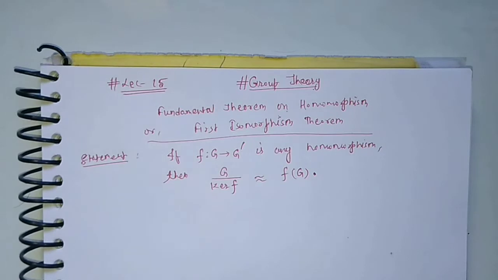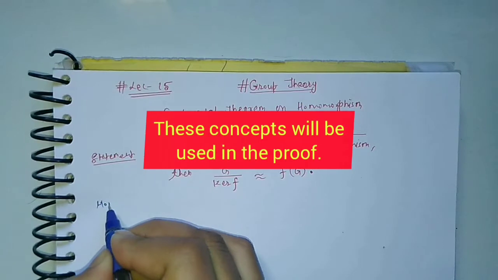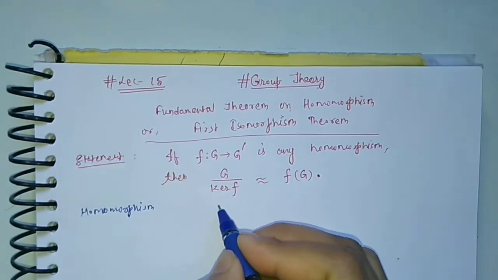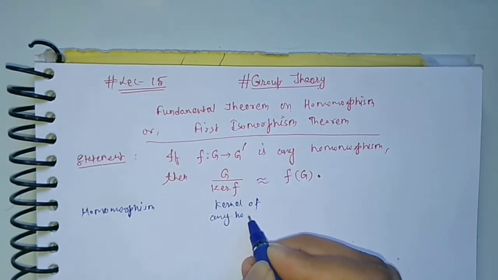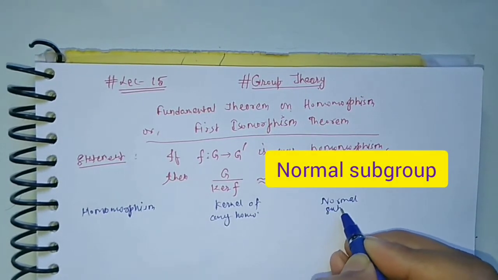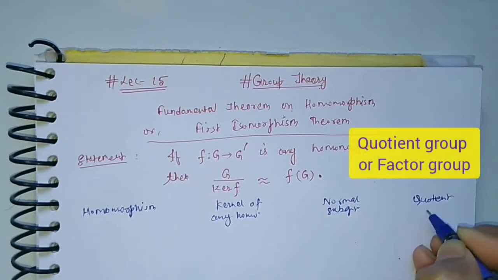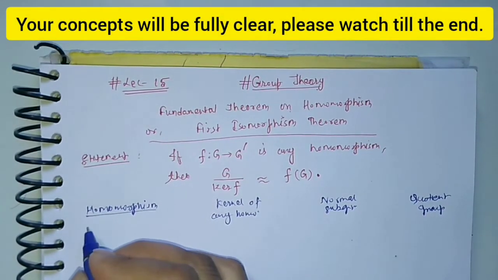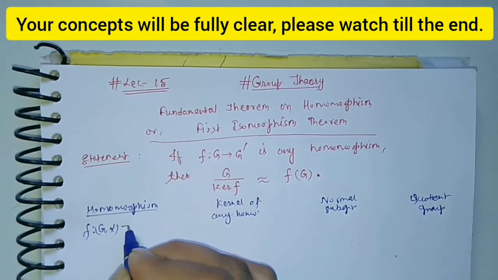So before going to the proof, we will discuss some facts and definitions first. First we will discuss homomorphism, then kernel of any homomorphism, and then we will discuss normal subgroup, and in the last we will see the definition of quotient group.